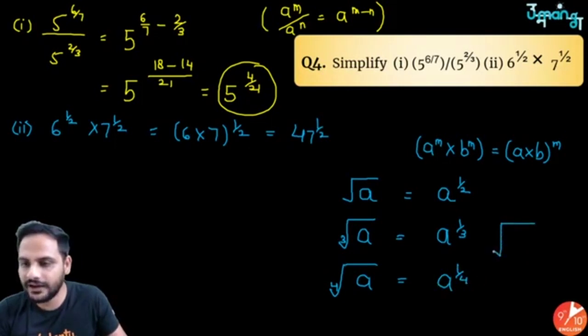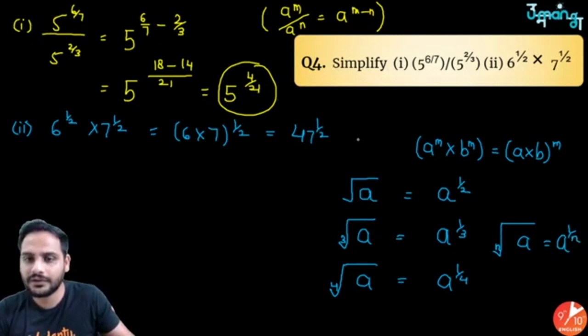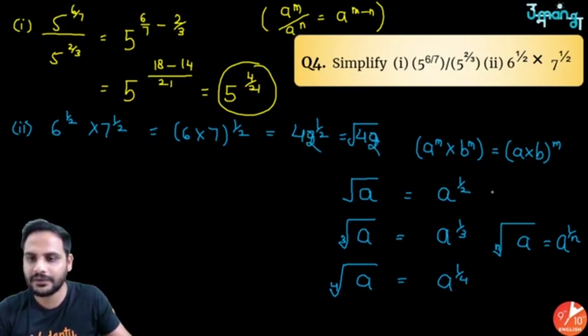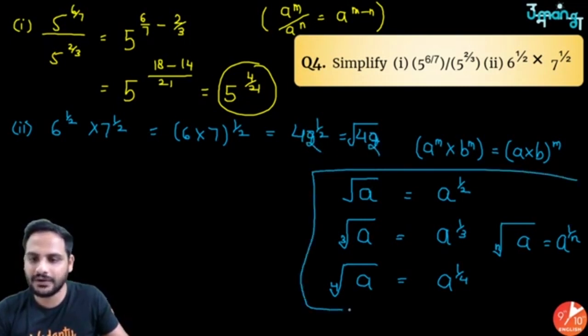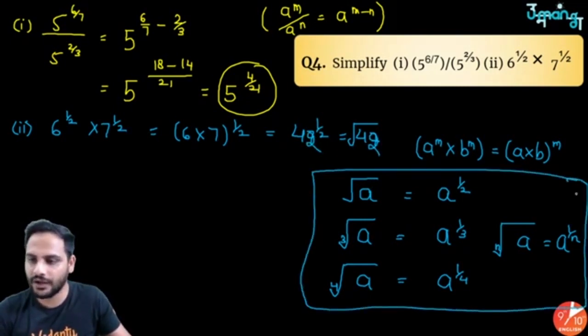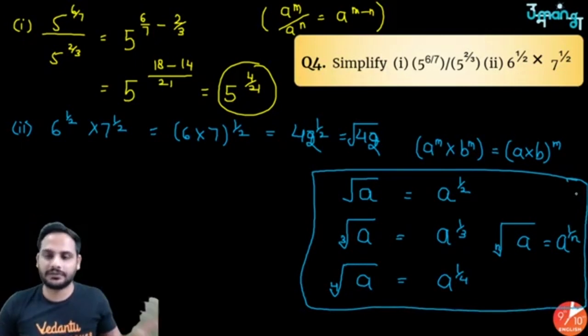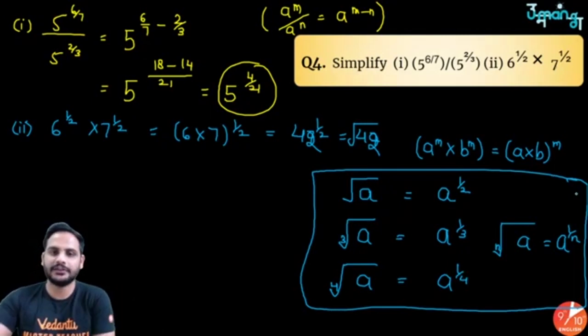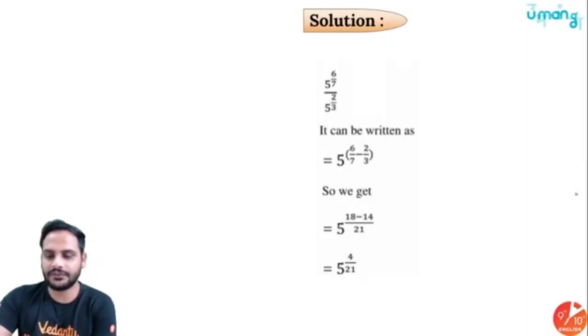In this way, if I write the nth root of a, it will be a raised to the power 1 by n. So you can also write it as square root of 42. 6 sevens are 42. So this you can also remember: power half means square root, power 1 by 3 means cube root, and so on. Got it? Let's go for the next question.